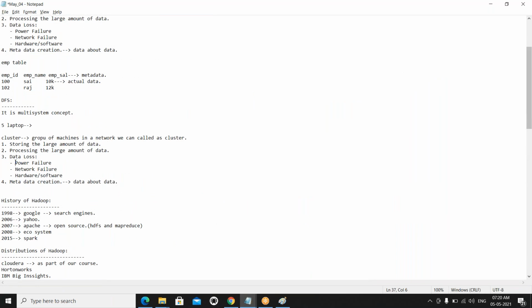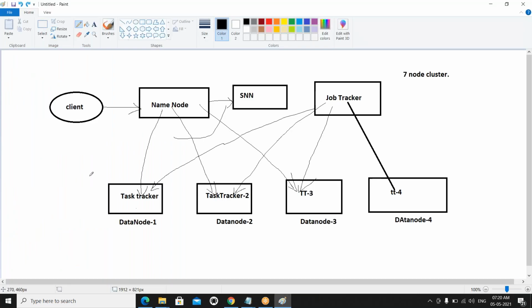Say there is a power failure, or any hardware failure. So we are going to lose the data in the traditional file system. Come to the Hadoop environment. If any node is down, we are not going to lose the data. So the secondary name node is a backup of the entire name node? Yes, correct. Whenever the metadata is updated, within a fraction of a second, the image is maintained under the secondary name node.